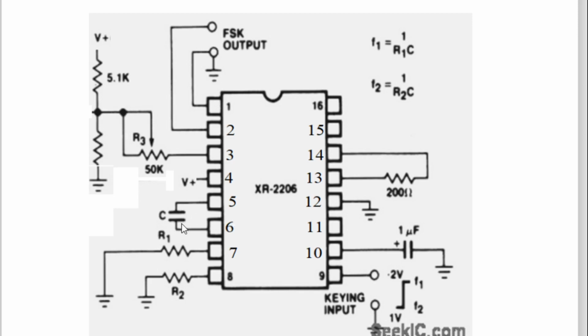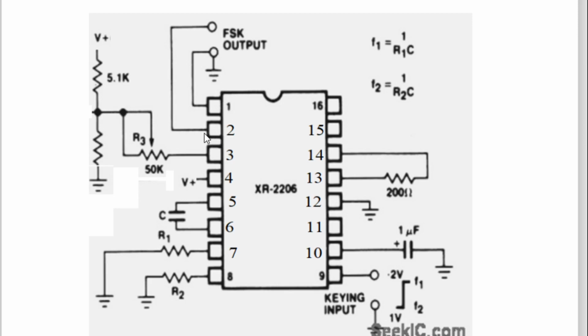See here, this C is common for all. This is R1 and this is R2. C is common; R1 and R2 are separate. And this IC is there. Now, the frequency shifted output is available here, the FSK output, between these two. Pin number 1 is ground and pin number 2.